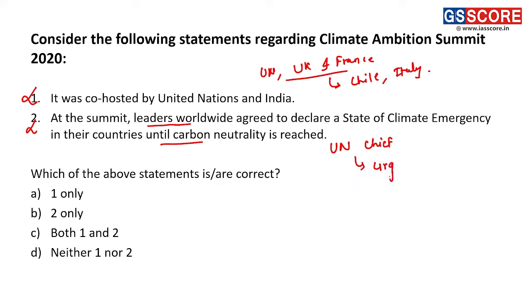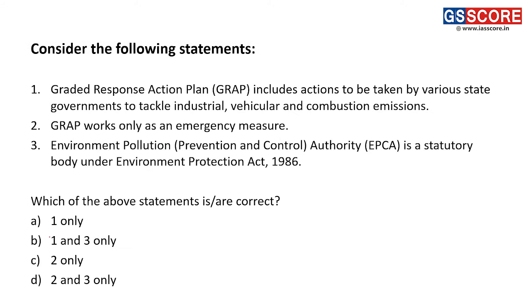The UN chief urged that the countries should declare a state of climate emergency in their countries until they achieve carbon neutrality. So it was not committed by the leaders, but it was urged to them by the United Nations chief Antonio Guterres. So both these statements are incorrect, and that's why the answer is D, neither 1 nor 2. Next question now. Consider the following statements.